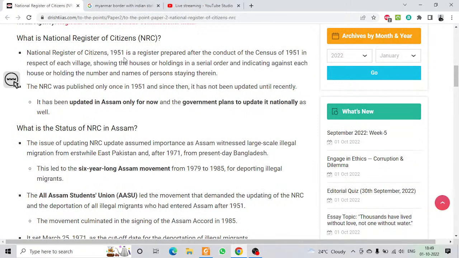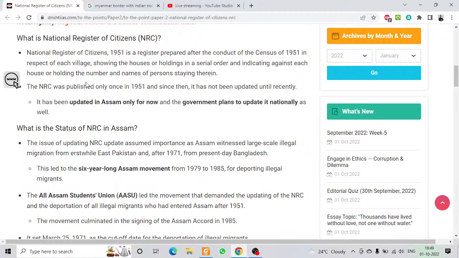The National Register of Citizens was initially created in 1951. It is a register prepared after the conduct of the census of 1951 in respect of each village, showing the houses or holdings in serial order and indicating against each house or holding the number and names of persons staying there. So that was done in 1951.